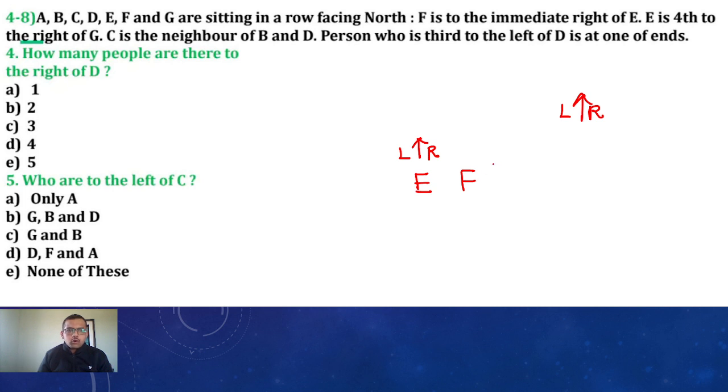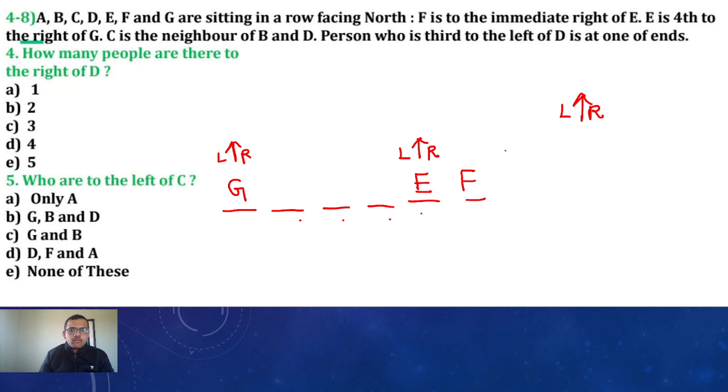E is fourth to the right of G. See, 1, 2, 3, 4. G's fourth right is E. Okay.